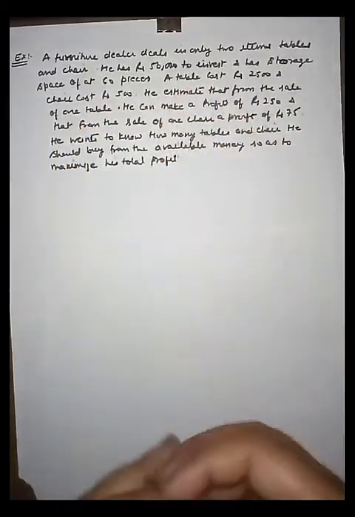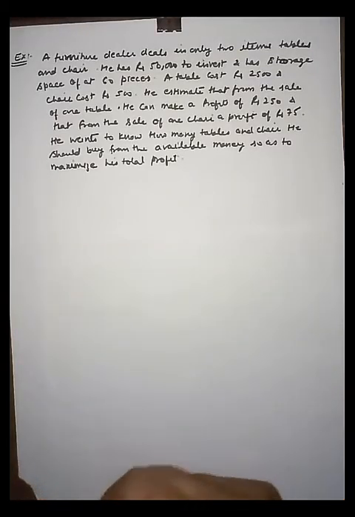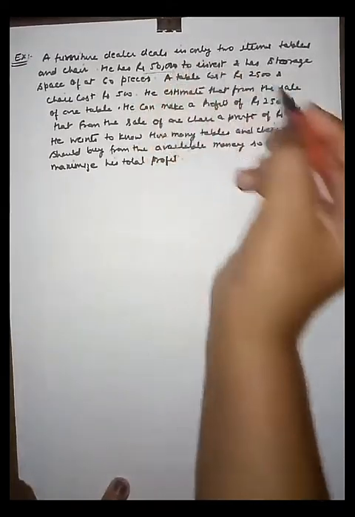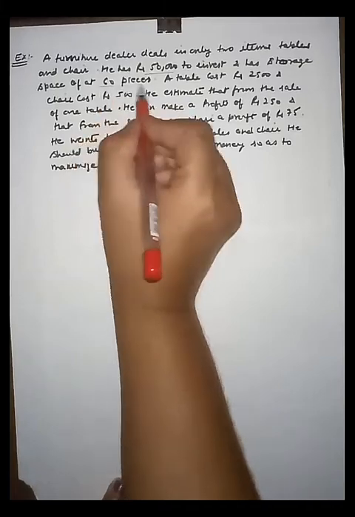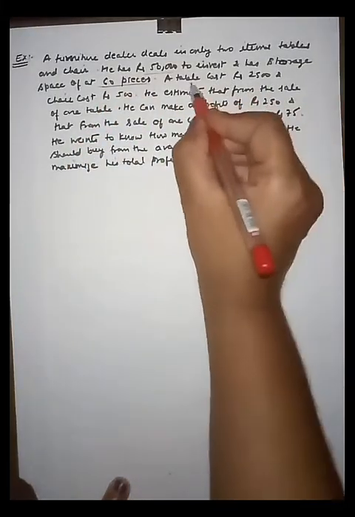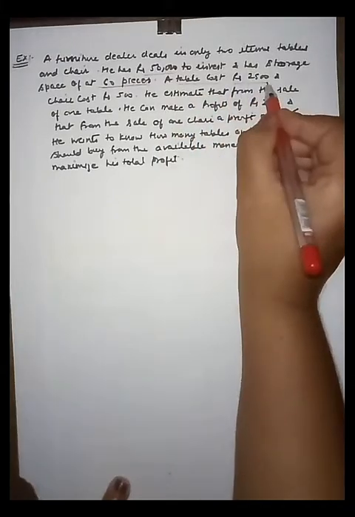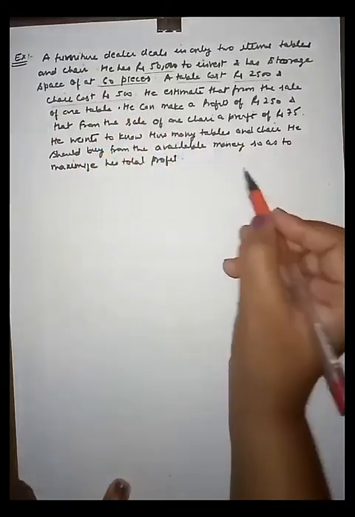A furniture dealer deals in only two items, table and chair, and he has rupees 50,000 to invest and has storage space of at most 60 pieces. A table costs rupees 2500 and a chair costs rupees 500.